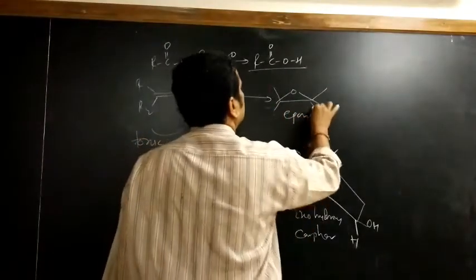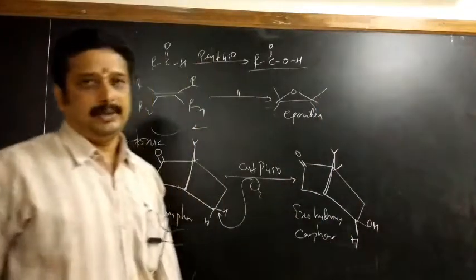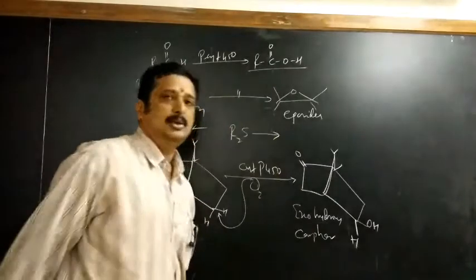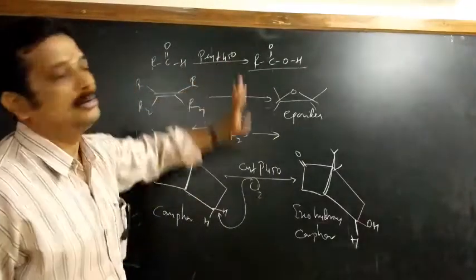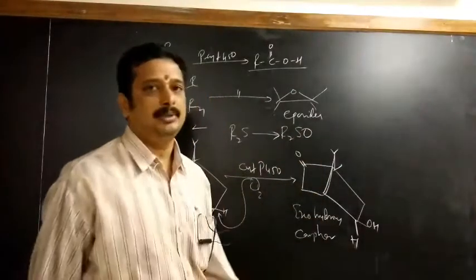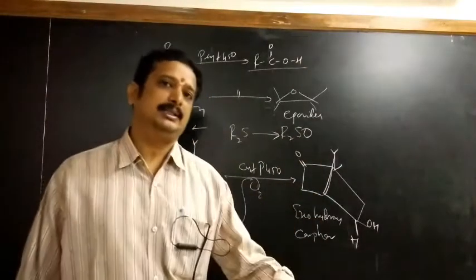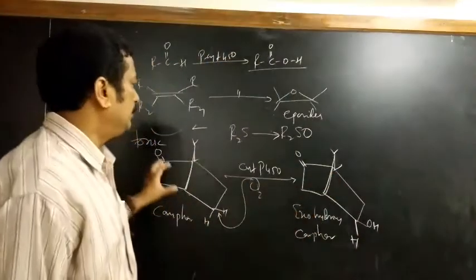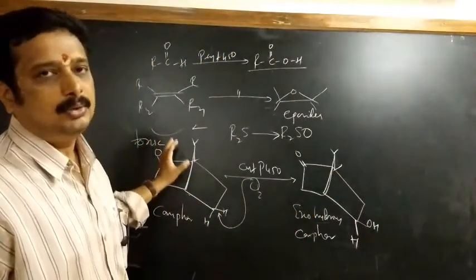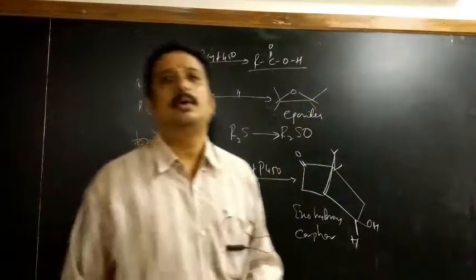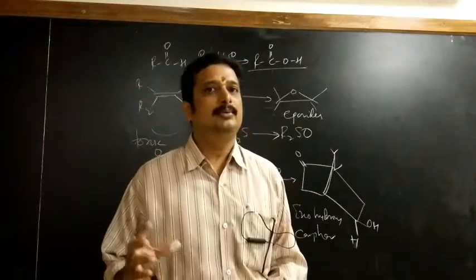If it is sulfides, in the presence of cytochrome P450 they will be converted to sulfoxides, in a very simple form. If it is amines, nitroxides. So like this, cytochrome's work is to convert the harmful organic load to less harmful load. This is the role of cytochrome P450.